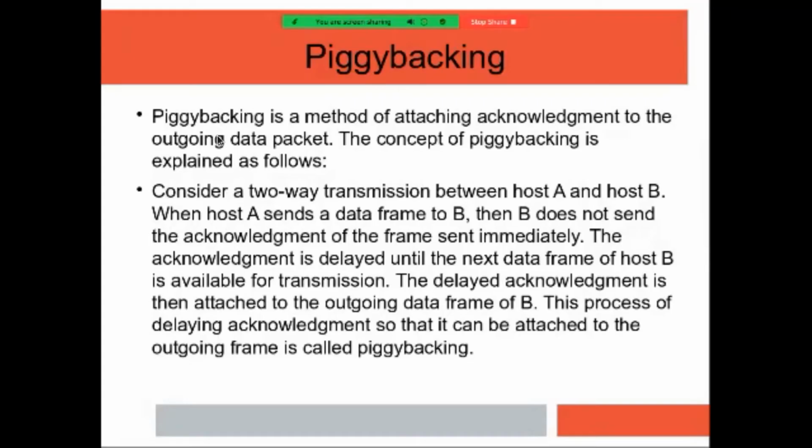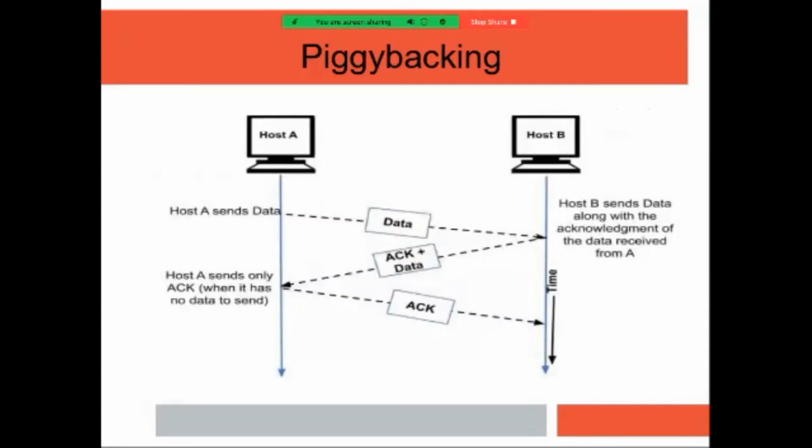It will also send data to A with the acknowledgement, and that's why the process is delayed, and that is called piggybacking. Here, host A sends data to B, and host B sends data, but it sends data with acknowledgement. That is the concept of piggybacking. It sends data with acknowledgement, and that's why it takes some time.